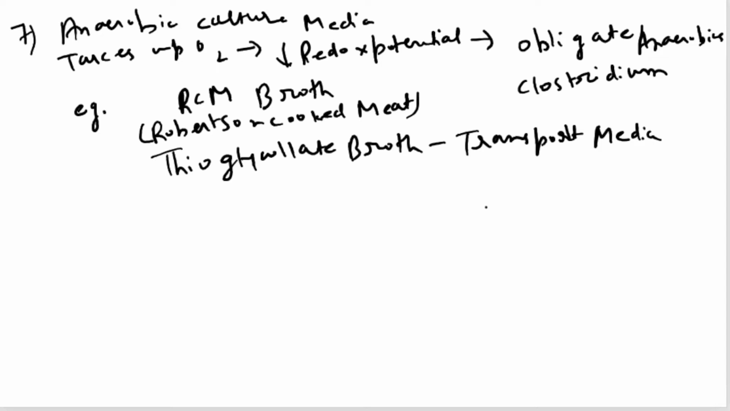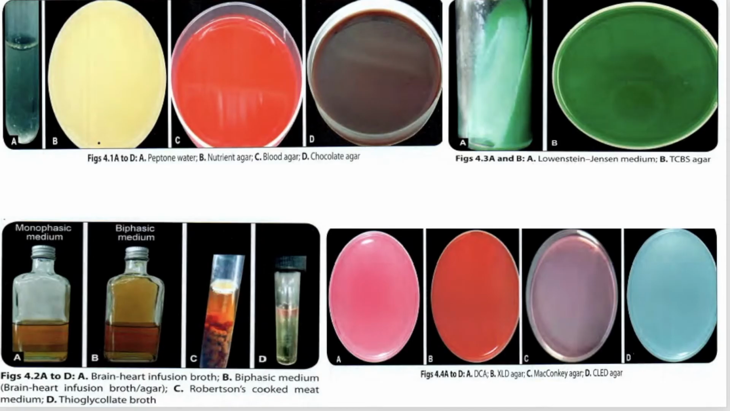Now we will see some diagrams. Let me show you. Here we can see peptone water, right? This is your peptone water. This is your nutrient agar. These are some basic medias. We have gone through that. This is your blood agar, very common. And this is chocolate agar, which is used for isolating Haemophilus influenzae and the Neisseria group of microbes.